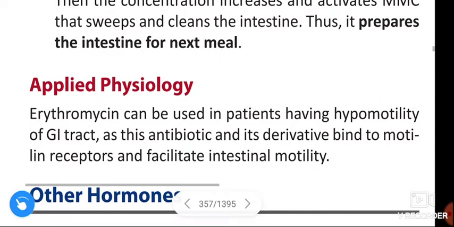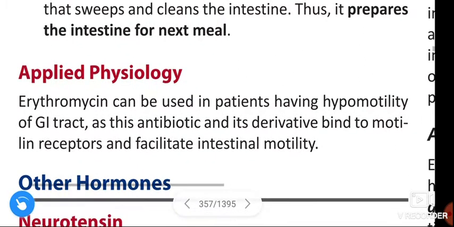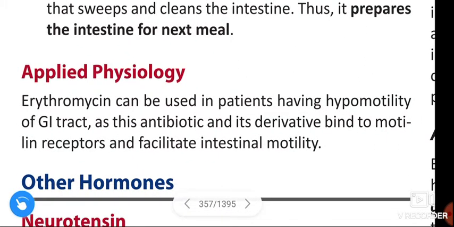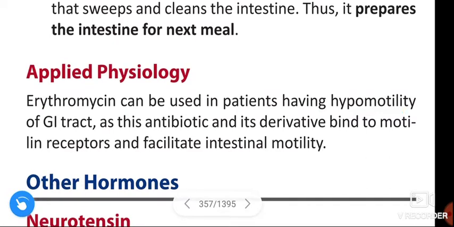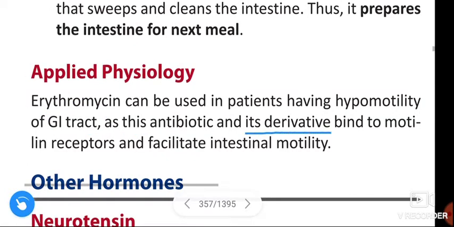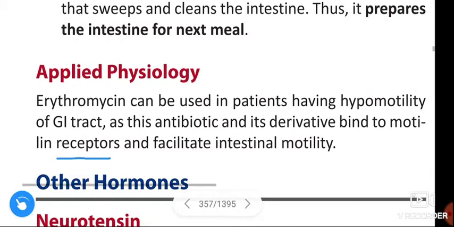Next, applied physiology of motilin. Erythromycin can be used in the patients having hypermotility of gastrointestinal tract, as this antibiotic and its derivative bind to motilin receptors and facilitate the intestinal motility.